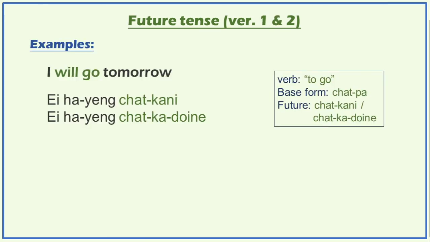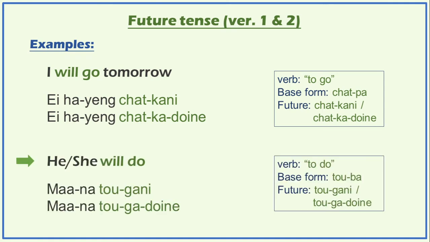So let us look at some examples for these two versions. I will go tomorrow. You can either say I hayeng chatkani or I hayeng chatka doine, or even I hayeng chatka duine. And he or she will do, ma na taugani, or you can say ma na tauga doine or ma na tauga duine.